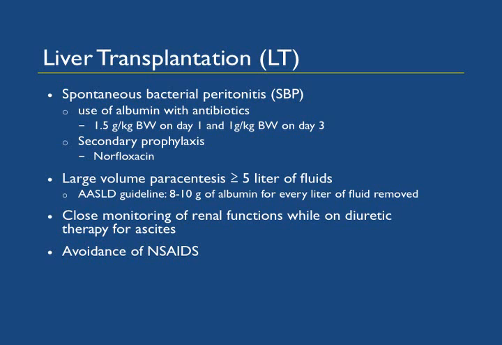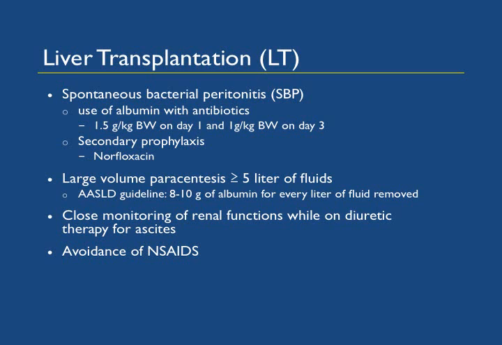Spontaneous bacterial peritonitis, as I said, is one of the precipitating causes for acute renal failure. AASLD guidelines recommend use of albumin with antibiotics to prevent hepatorenal syndrome. So the dose of albumin is 1.5 gram per kg body weight on day 1 and 1 gram per kg body weight on day 3.